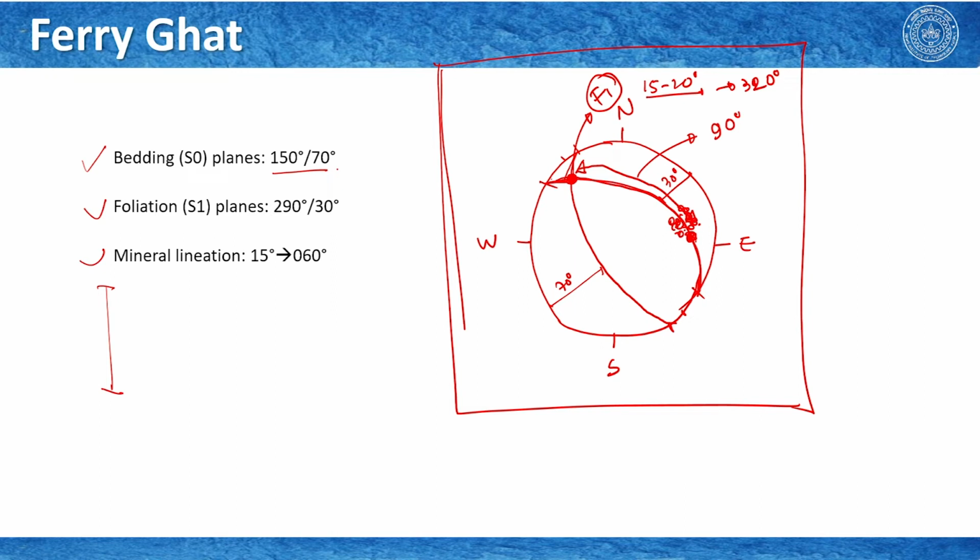But the interpretation, some further information that we can take from Ferighat, is the relationship between bedding plane, that is S0, and the first foliation, that is S1. From the data we see that they are more or less orthogonal to each other, and that clearly tells us that at Ferighat we are at the hinge zone.